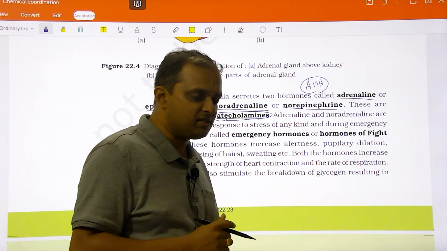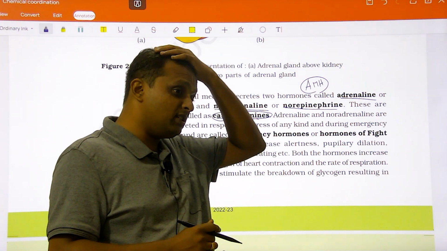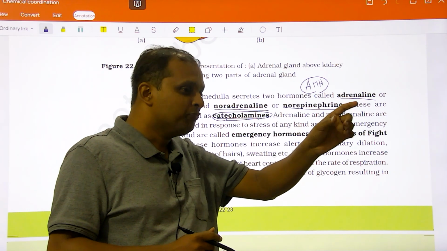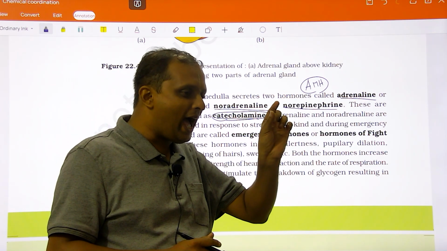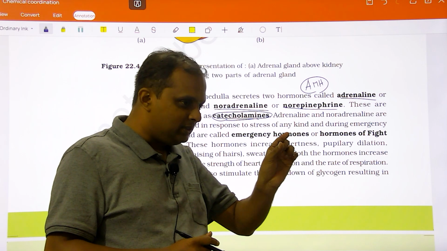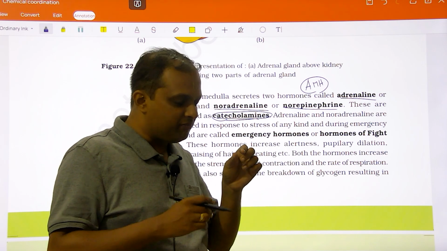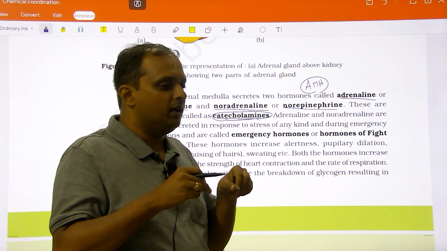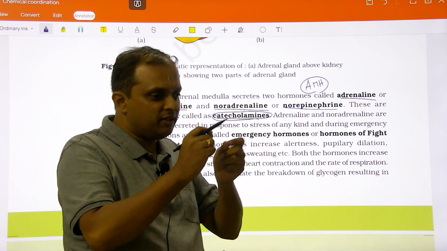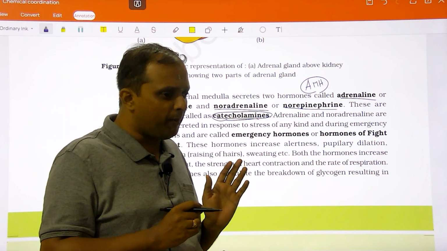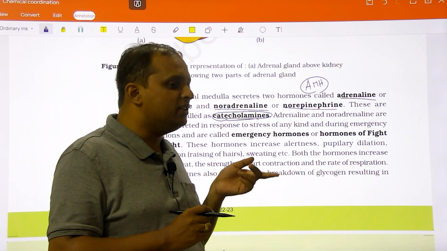In previous discussion, we have talked chemically hormones can be classified into three types. One is peptide, AAD. What is AAD? Amino acid derivative. The meaning is there in the term. The hormone is derived from a single amino acid by modification here and there. Amino acid derivative. Other one is steroid.